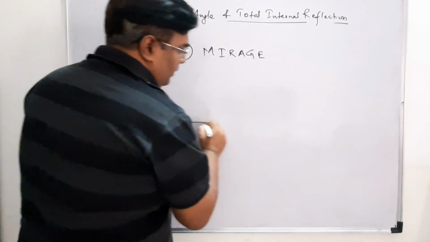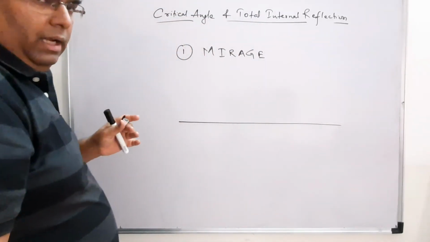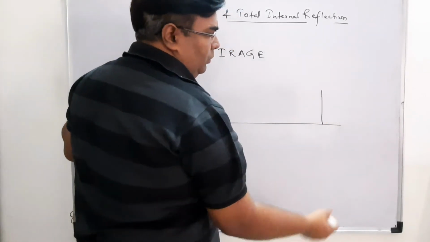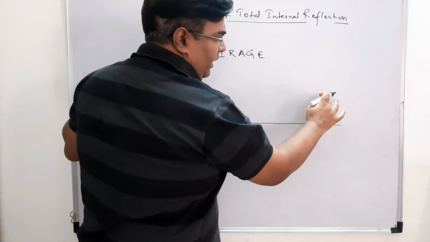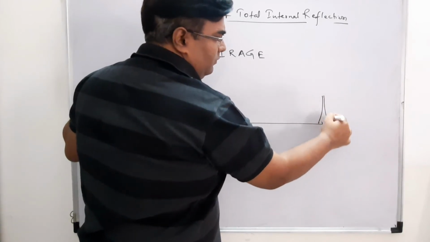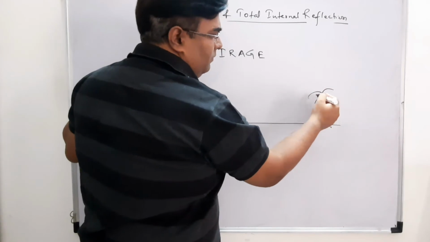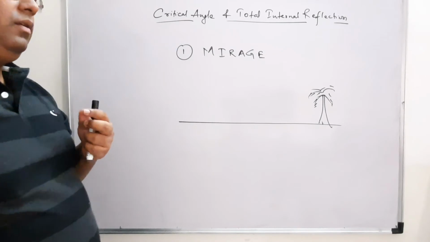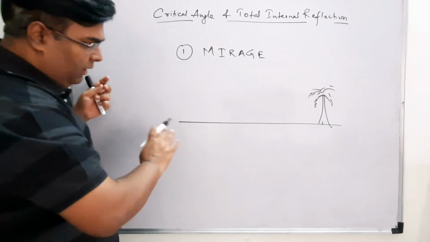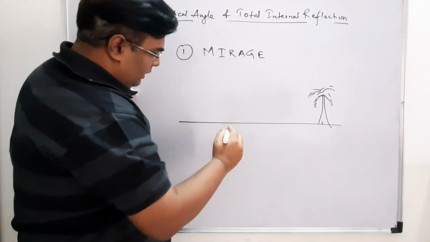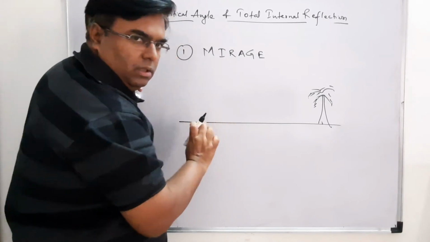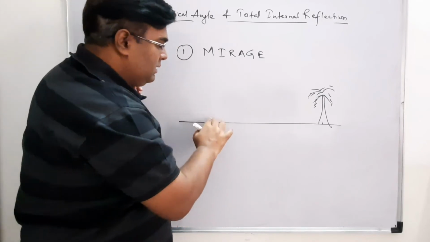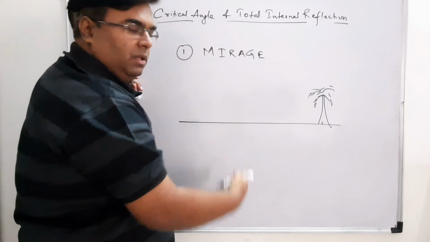Suppose this is my desert area, and suppose there is one object, or you can say one tree. Now what will happen? See, this is my hot area, desert area. So the temperature of the air near the surface is more than the air above it.